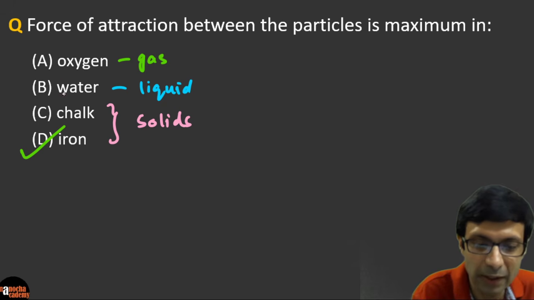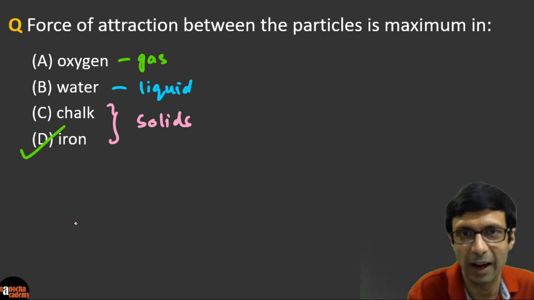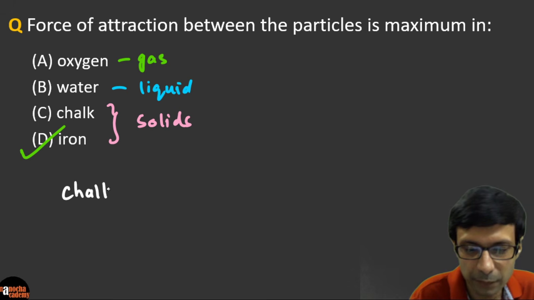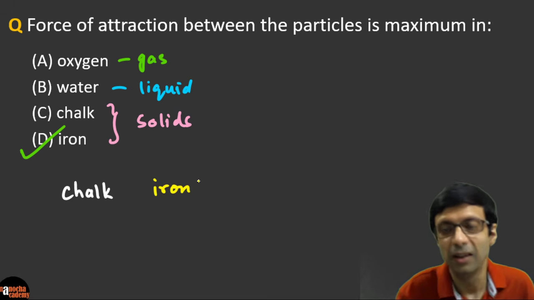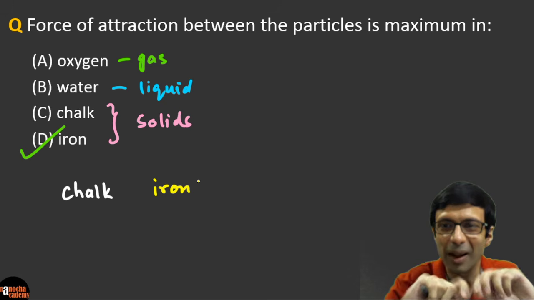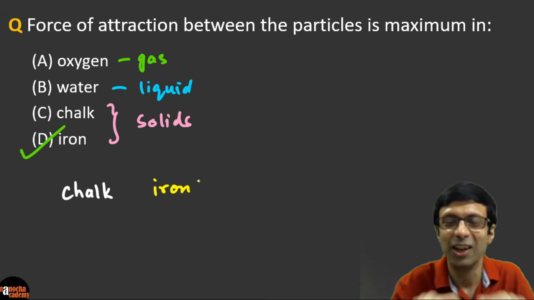So now our comparison is between chalk and iron, right? Which one will be the right answer? Definitely iron, because you can easily take chalk and break it. I'm sure you've tried this. If you take a piece of chalk, you can break it easily.